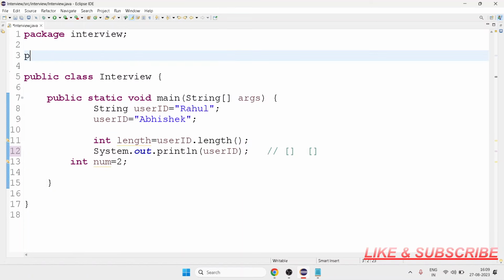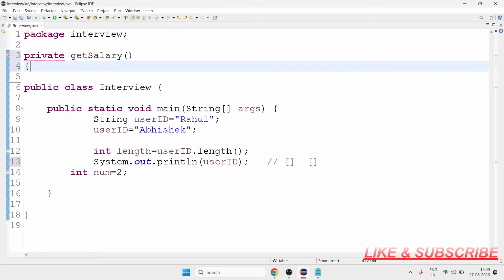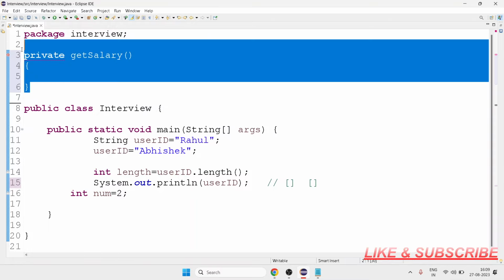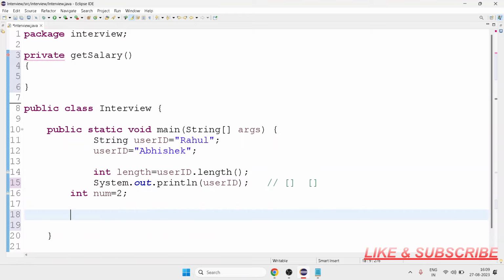Suppose I have a private method get salary in another class, and I want to override it.